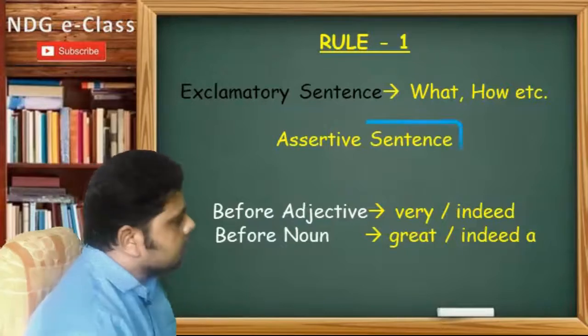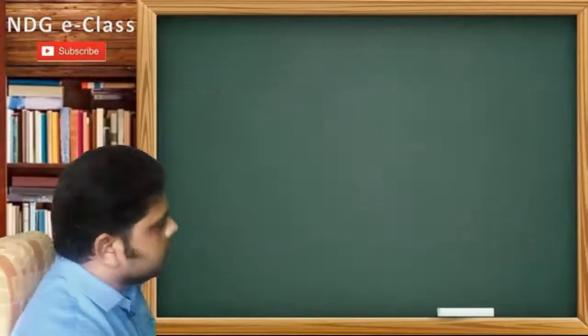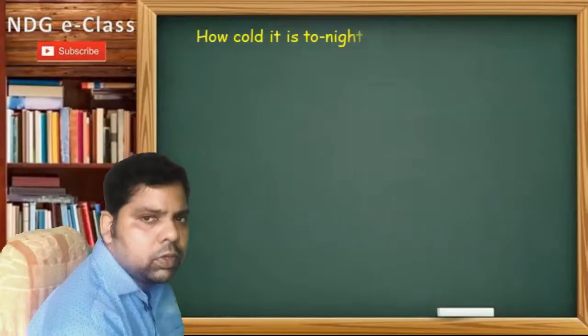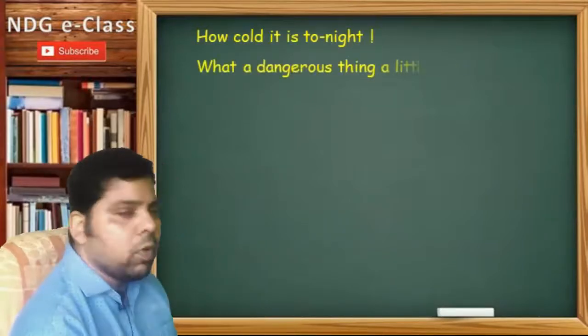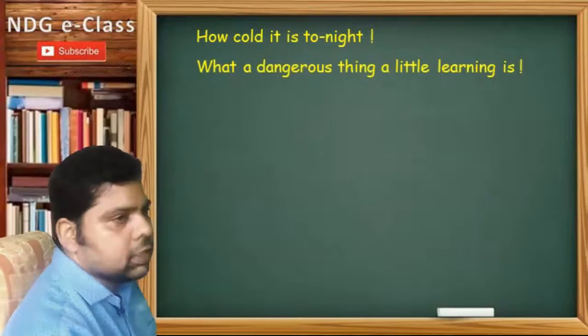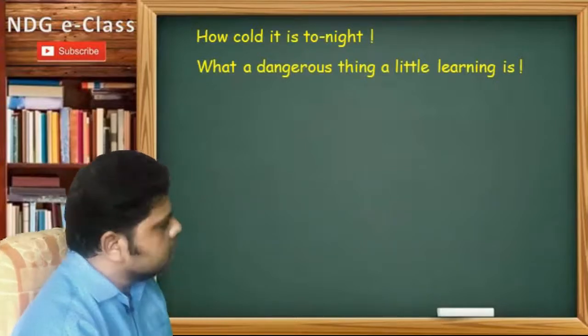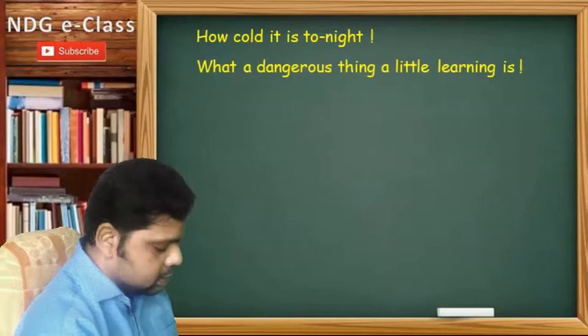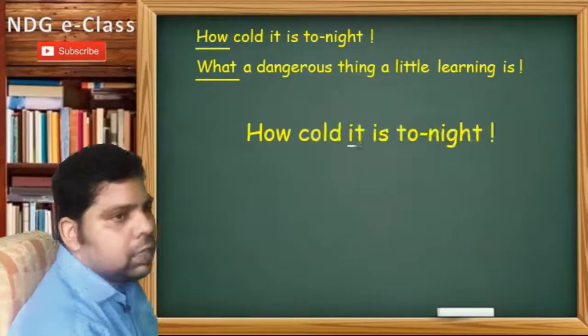Now here I give some examples. I take 2 examples: how cold it is tonight, and what a dangerous thing a little learning is. Let's take the first sentence: how cold it is tonight.